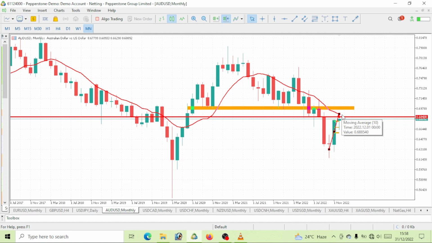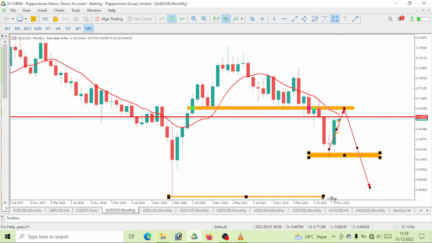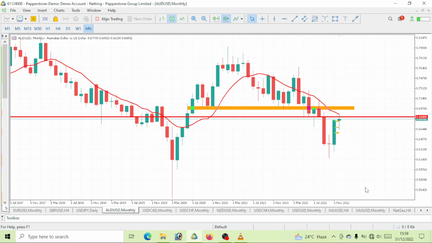But I can assure you that within the next 3 to 6 months, we should have a new low that will take out this low, which I strongly believe. Let's say in the next 6 months, a new low would have played out that will take out this huge liquidity level. So that will be for long-term traders. All you have to do is wait for an opportunity or a setup to go ahead and sell.